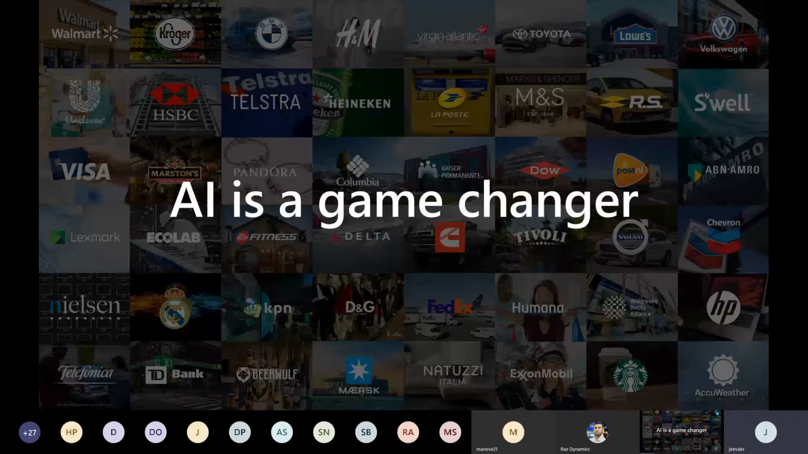Well, Mano showed how it is done in the Customer Insights tool, and the same can be consumed in the model-driven app. So this is all about how Customer Insights is going to help in this particular case.